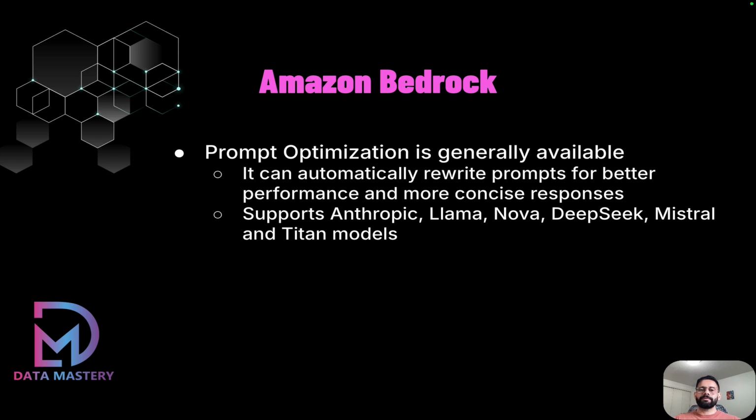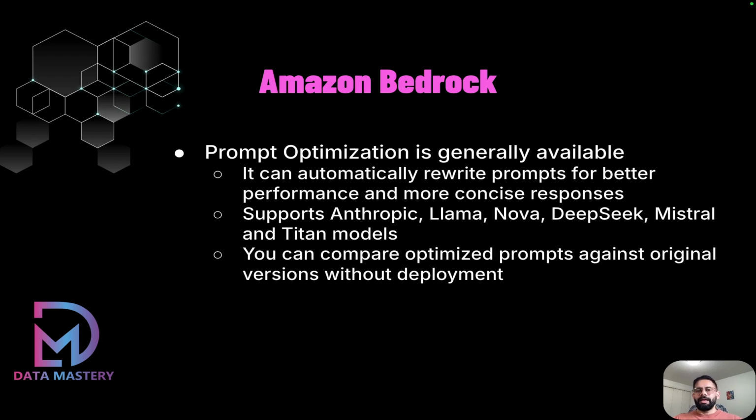And you can also save the optimized version of your prompt in prompt management. Right now, prompt optimization supports Anthropic, Llama, Amazon Nova, DeepSeek, Mistral, and Titan models. And you can compare the optimized prompts against your original versions, which were not optimized. So before you actually deploy your prompt, you can compare both the optimized prompt and the non-optimized prompt and see the difference.